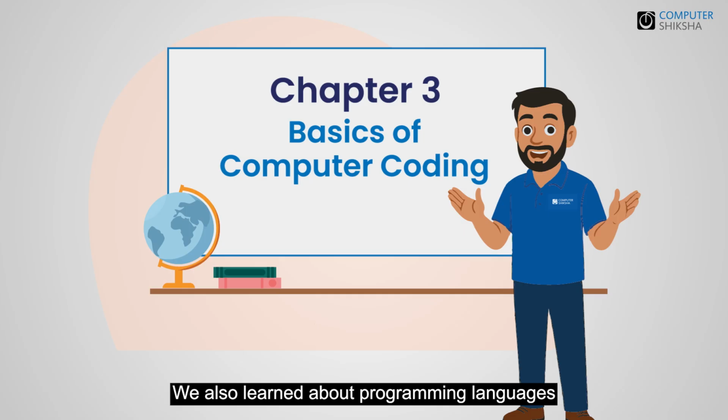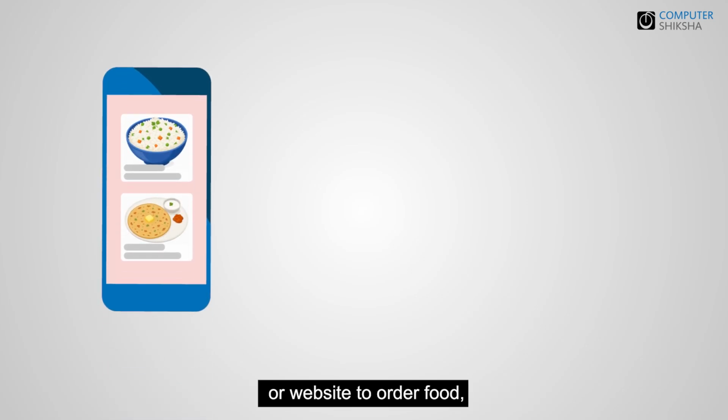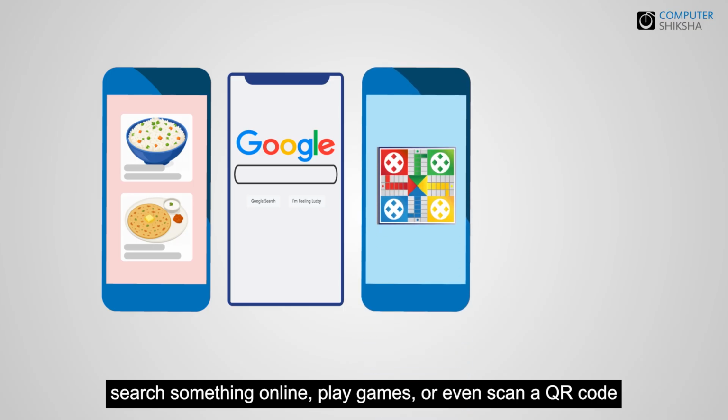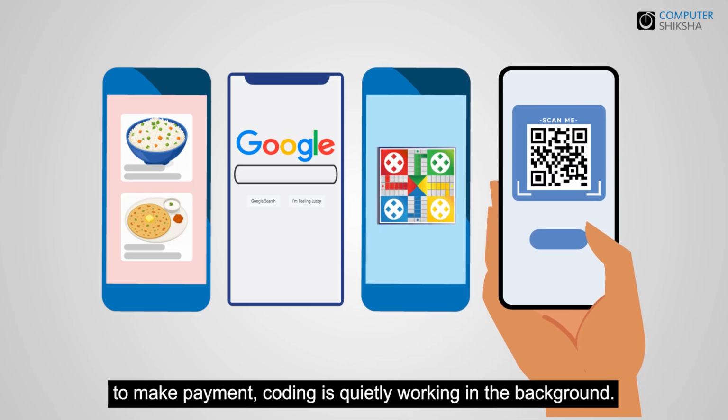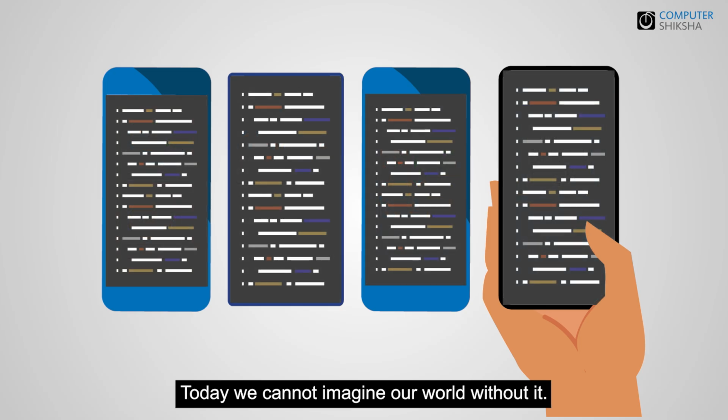We also learned about programming languages like HTML, CSS, and JavaScript, which are used to build web pages. So, let's revise chapter 3 once again. We learned that whenever we open any app or website to order food, search something online, play games, or even scan a QR code to make payment, coding is quietly working in the background. Today we cannot imagine our world without it.